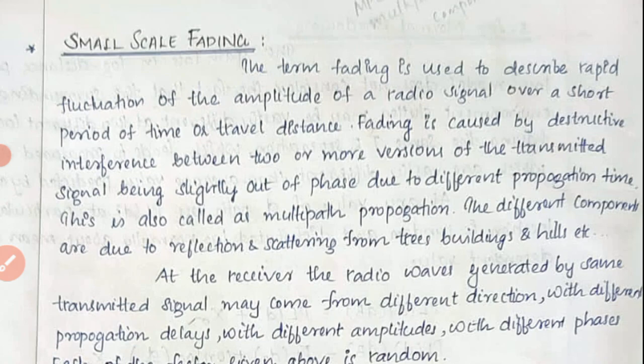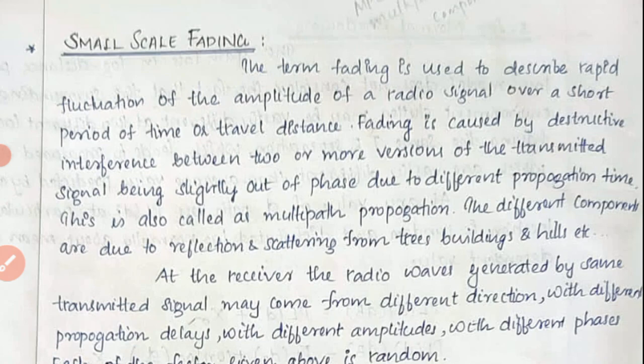Sometimes the signal will get reduced due to obstructions in the field, due to terrain contour, that is, the various surfaces of the earth. Due to that, there will be some amplitude fluctuations. The term fading is used to describe the rapid fluctuation of the amplitude of a radio signal over a short period of time or travel distance.